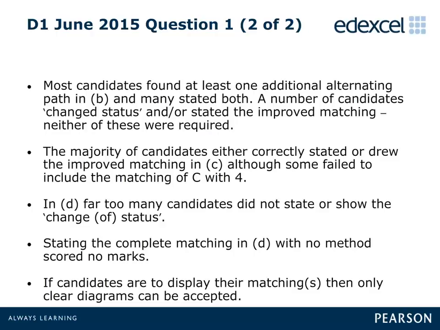Finally, if candidates are going to draw either their improved or complete matching, then they are reminded that examiners can only accept diagrams with exactly the correct number of arcs. If a candidate makes a mistake, then they must either draw the diagram again or list their matching.